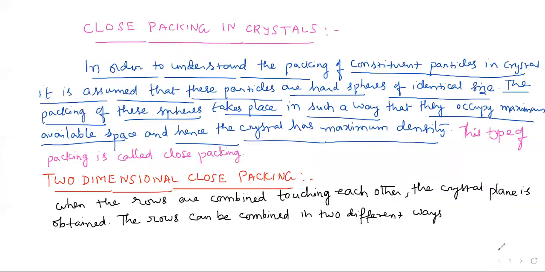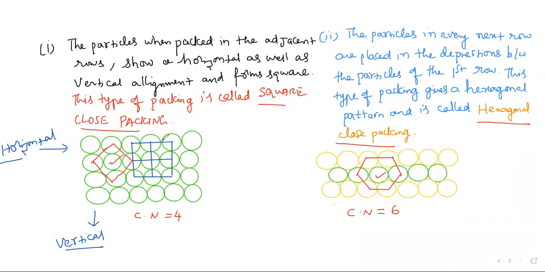Earlier we said that in two-dimensional close packing, we have different ways of combining horizontal rows and vertical columns. So this is about two-dimensional packing.